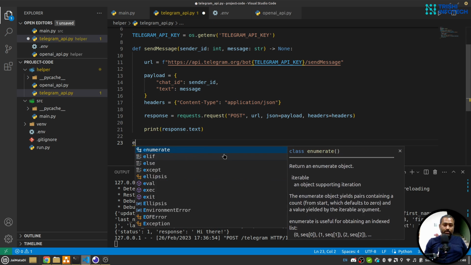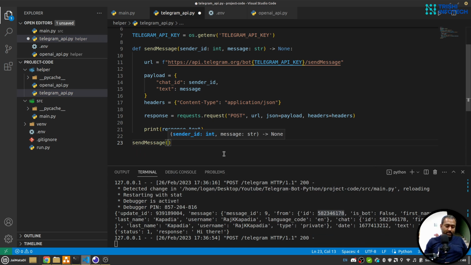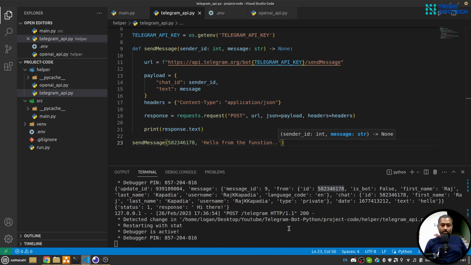Now let's test this. Send message. Let's say my Telegram ID is this, so this is my Telegram. Hello from the function. Let me save this.